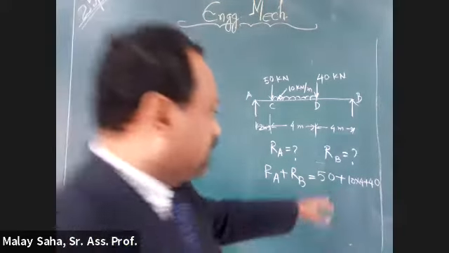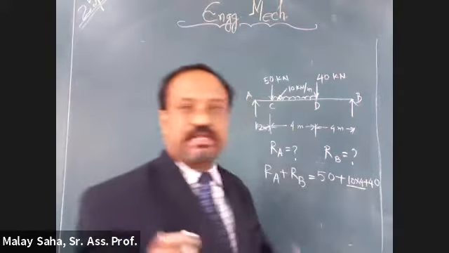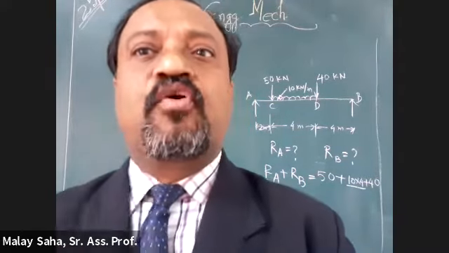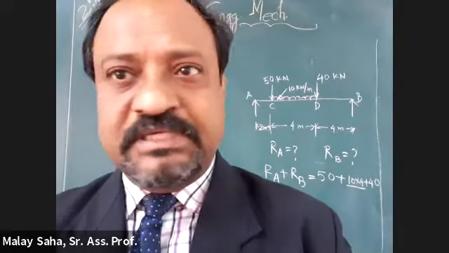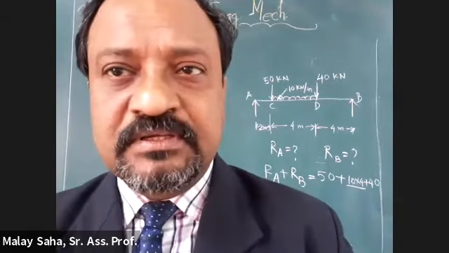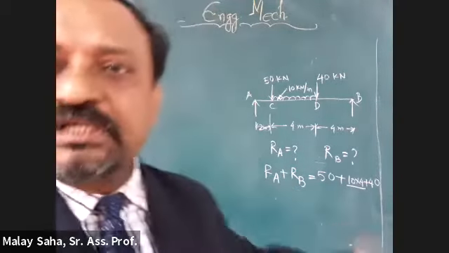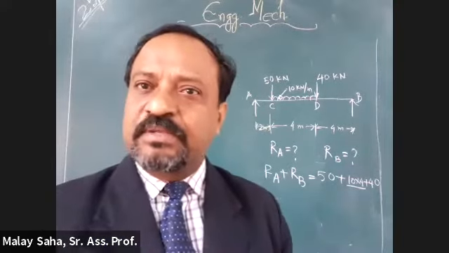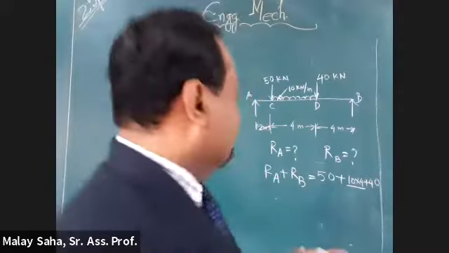So that is what I have done. 10 multiplied by 4 means 10 kilonewton per meter multiplied by 4 meter. The meter cancels out. So what does it become? 10 into 4, 40 kilonewton. Yes, sir, 40. Am I clear?